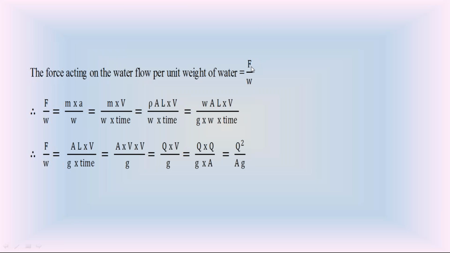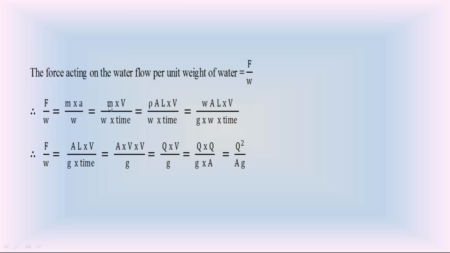So take F as the force acting on the water flow in the open channel, W is the unit weight of water. So F by W is called the force acting on the water flow in the open channel per unit weight. So F by W is, by Newton's second law, F equal to mass into acceleration divided by unit weight of water. Acceleration a is equal to velocity by time. So this equation becomes mass into velocity by unit weight of water into time.